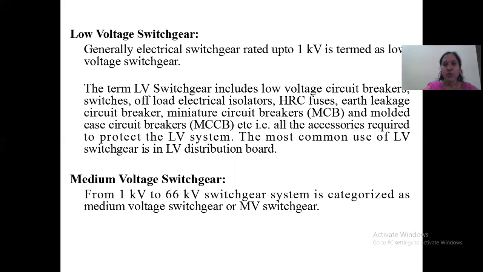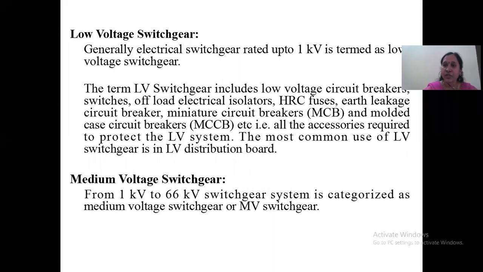So this includes LV circuit breakers, that is low voltage circuit breakers, switches, offload electrical isolators. In the previous slides also we have discussed these electrical isolators. Isolators are nothing but they provide the separation between the supply and the equipment. Those are called electrical isolators.